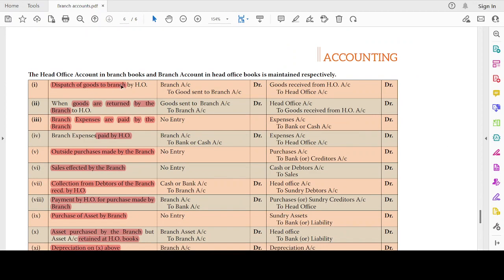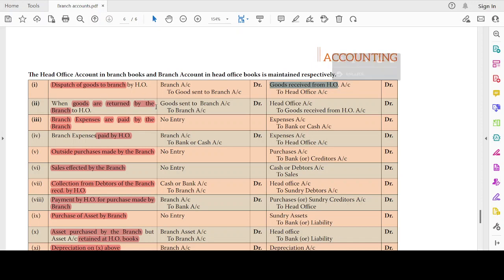When dispatch of goods to the branch by head office, branch account debit to goods sent to the branch account. What we do here? This is in the branch account, debit to goods sent to the branch account. This is in the case of head office books. In the branch books, goods received from HO, that is purchases, to head office account. It's like purchases account debit to creditor account. Creditor is head office here. Name is not important, nature is important. So goods received from head office are like purchases.